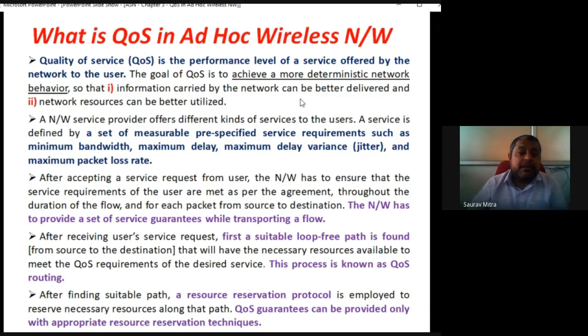Second, if you are planning to send 15 data packets, all 15 data packets should reach the receiver side within the specified time. So 15 packets transmitted from the sender, 15 packets should reach the receiver. The packet count should be the same: transmitted packets should be equal to received packets.